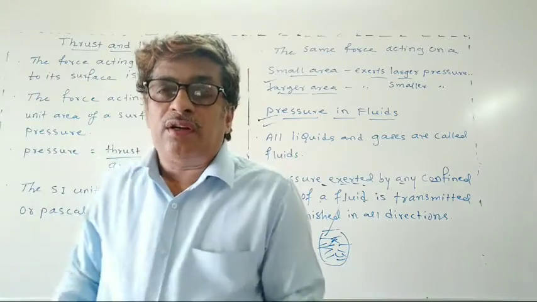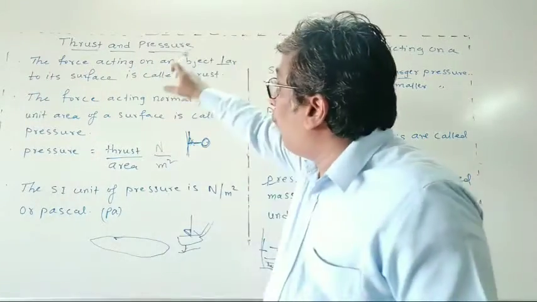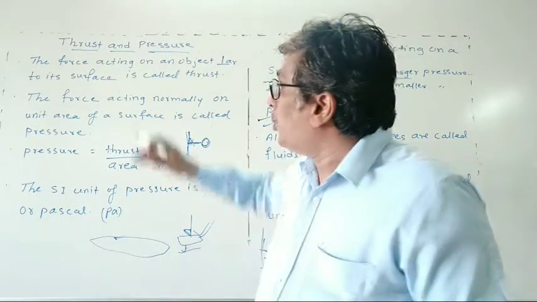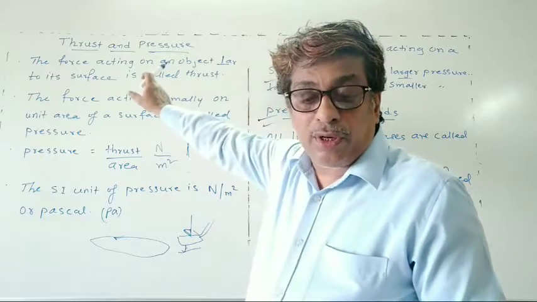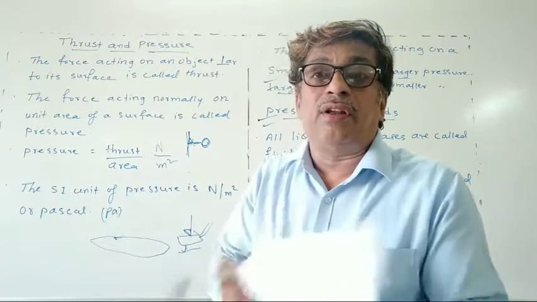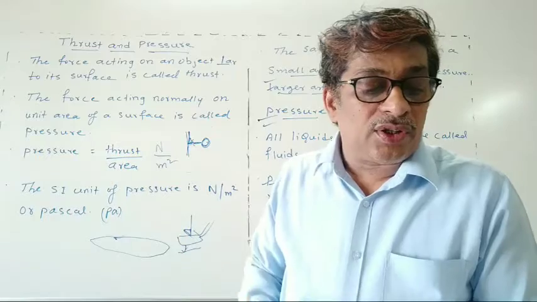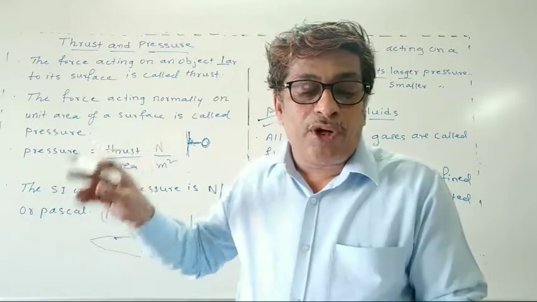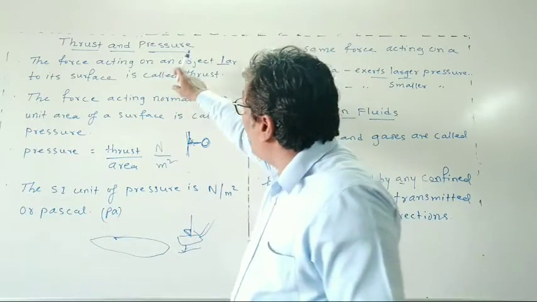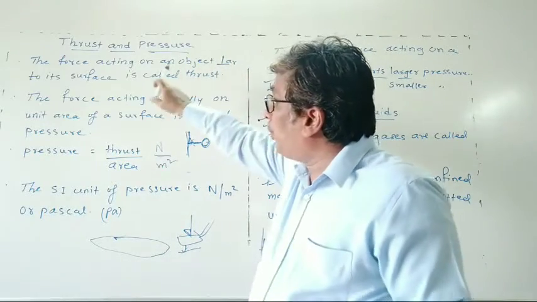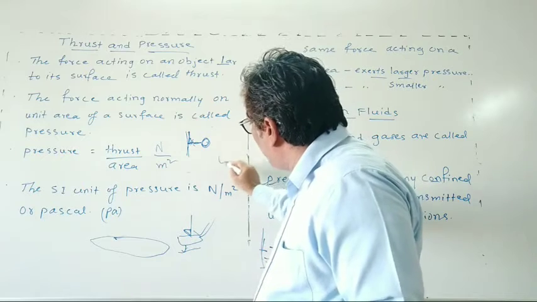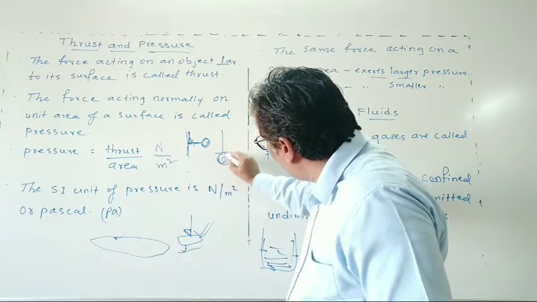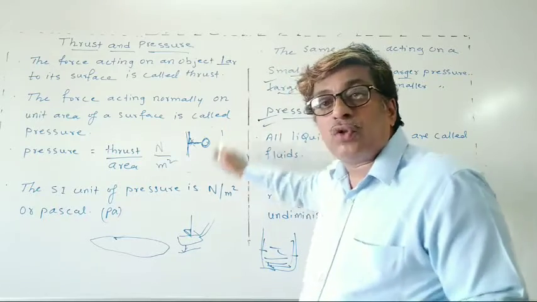Today you learned what we mean by thrust and pressure. Dear students, you have to remember the formulas and definitions. What is thrust? The force acting on an object perpendicular to its surface, at 90 degrees.